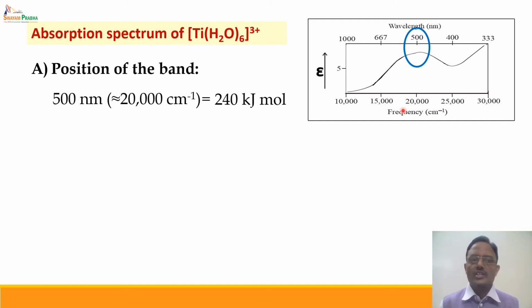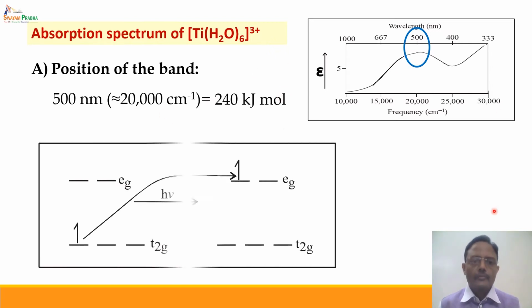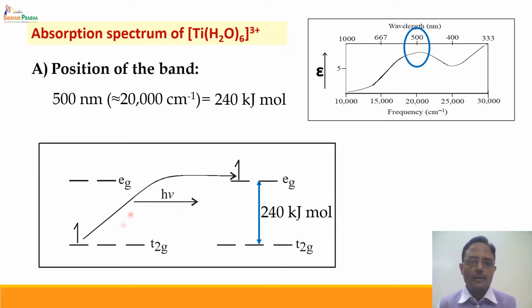We know that energy is related with wavelength as E is equal to hc upon lambda. So if we put this value of lambda into that equation, what we get is 240 kilojoule per mole energy is absorbed corresponding to this particular wavelength, and this energy matches with the energy gap between T2G and EG set of orbitals. It clearly indicates that this energy has been absorbed from the visible region of the spectrum to excite electron from T2G set to EG set of orbitals, clearly indicating that this is a success of crystal field theory,